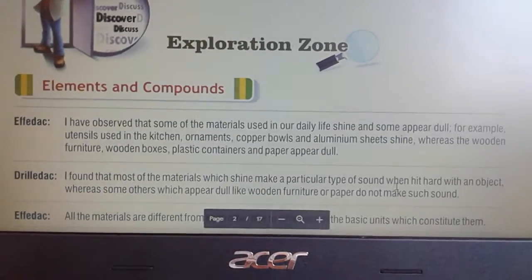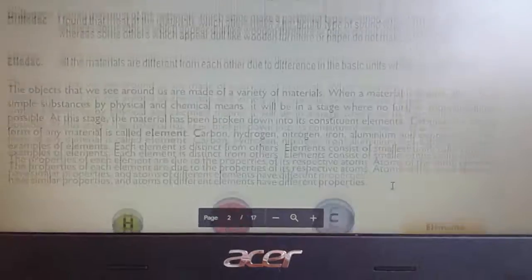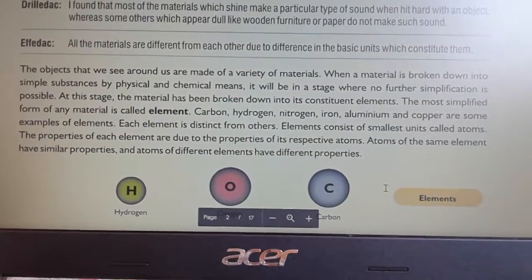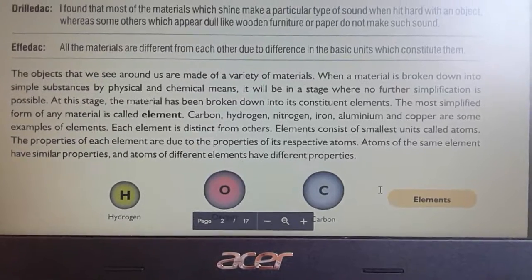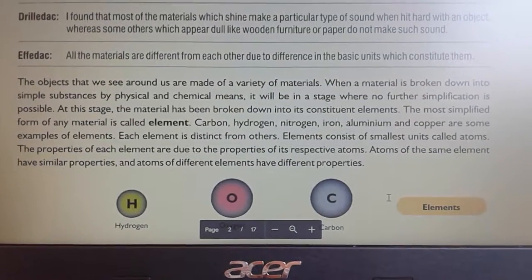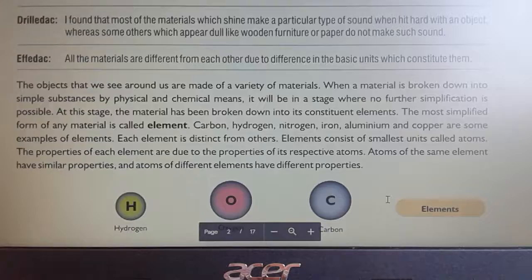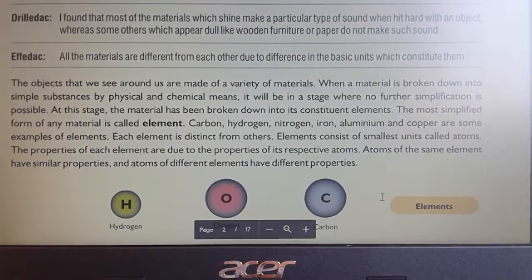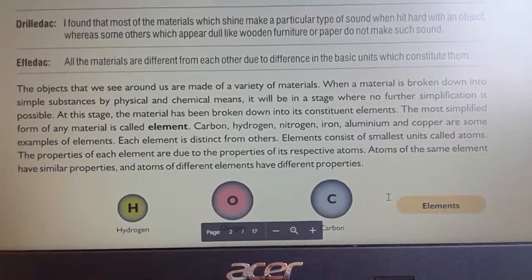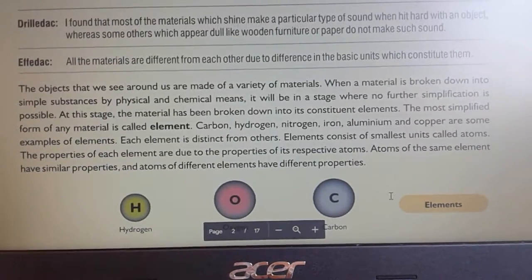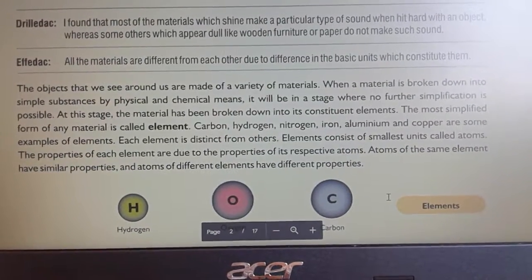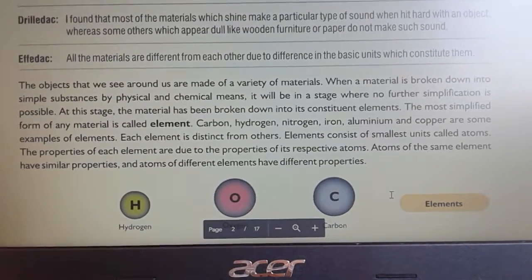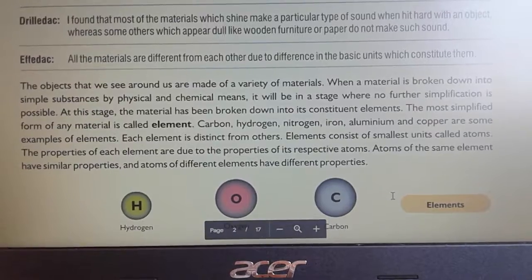So today we start your first exploration zone, that is elements and compounds. The objects that we see around us are made up of a variety of materials. When a material is broken down into simple substances by physical and chemical means and no further simplification is possible, at this stage the material has been broken down into its constituent elements.